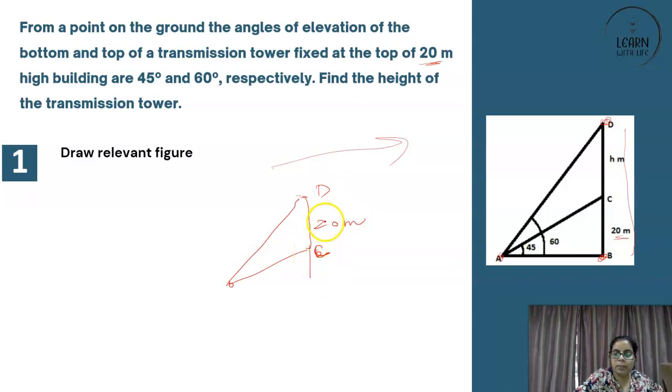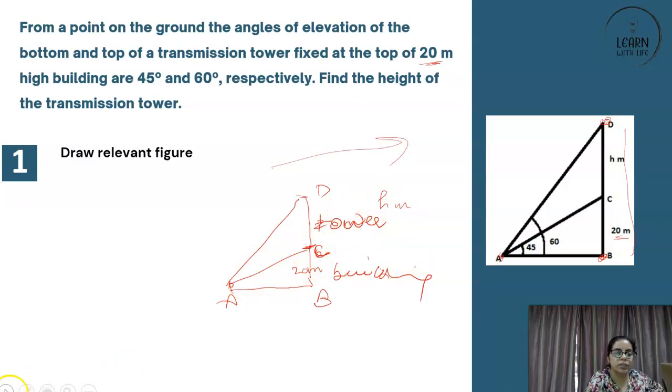So is the building 20 meter or the transmission tower? No, the building is 20 meter. So this is the building over which the tower is there. So this is your tower, this is your building, right? Now 20 meter is your building. This is your B, this is your A, and the tower is here, and that is of your h meter height. Okay, so draw a relevant figure.